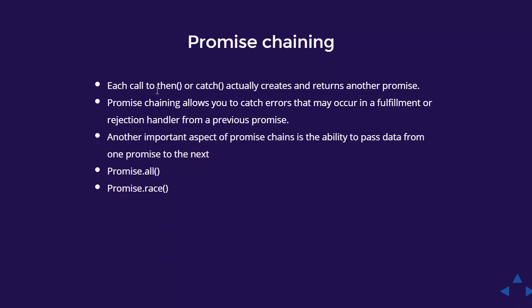Okay, each call to dot then or catch actually returns another promise. That is an important thing. Every time you write promise dot then, it is actually returning another promise. So after a single dot then you can also put another dot then, because that dot then is returning a promise, and you can write the dot then method on the promise only. So promise dot then first function, dot then another function, dot then another function. So you can actually create a chain of promises. So this is called promise chaining.